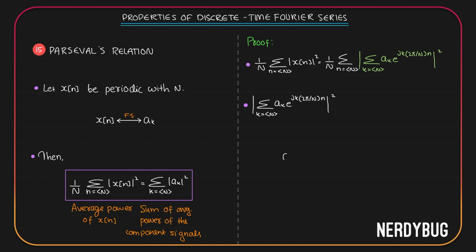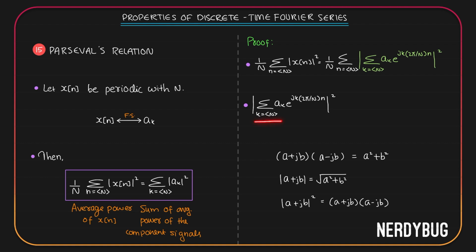Assume we have a complex signal a plus jb. Its conjugate is a minus jb. If you multiply both of them, you will get a square plus b square. But we know magnitude of a plus jb is root of a square plus b square. So we can say square of magnitude of a plus jb is the product of a plus jb and its conjugate a minus jb. Since this is the square of magnitude of x of n, this will be equal to x of n multiplied by x conjugate of n. So let's write it that way.